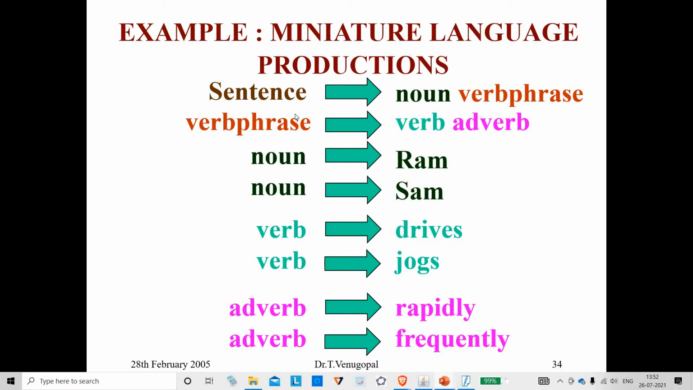I am telling this rule. I go and stand before the machine. I will press a button. It will give me two menus: noun, verb phrase. Two options. And if the menu verb phrase comes, there are furthermore two options: verb, adverb. And this verb has two more options. Noun has two more options. Adverb has two more options. These are like menus.